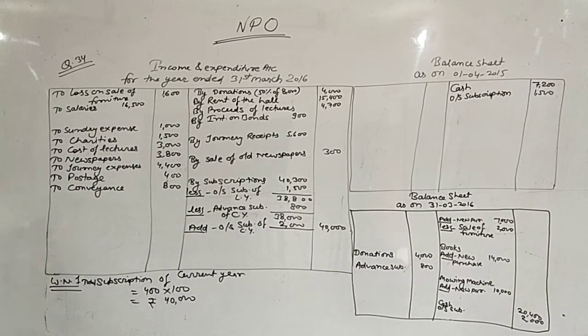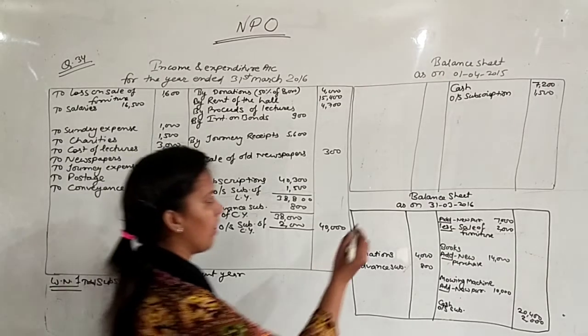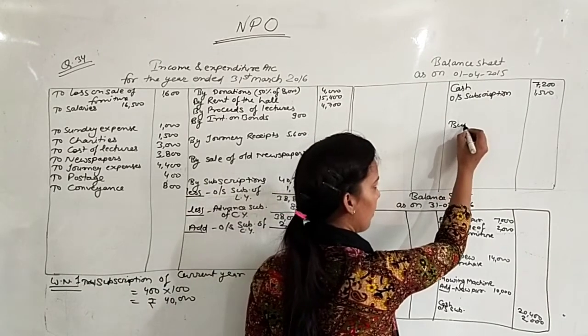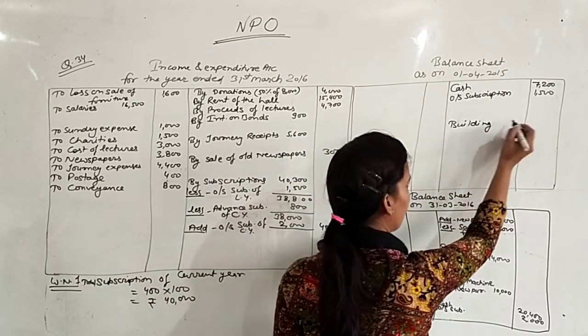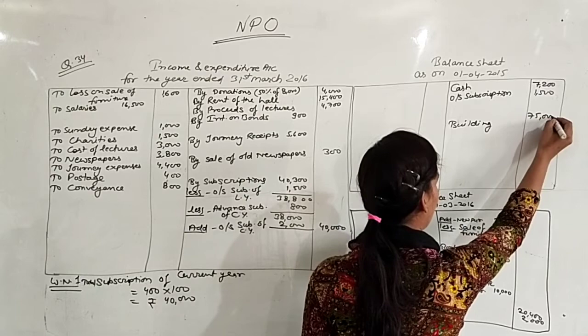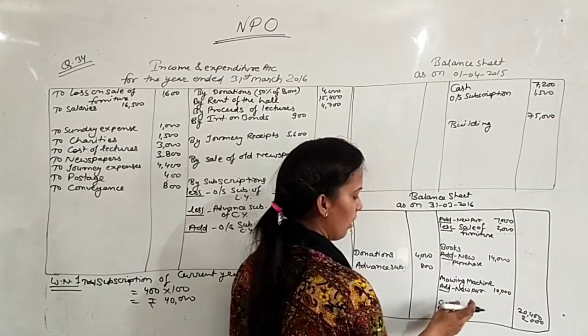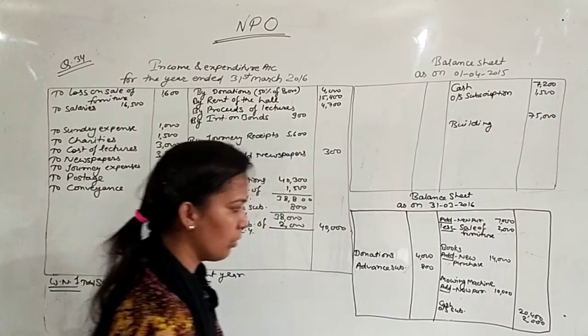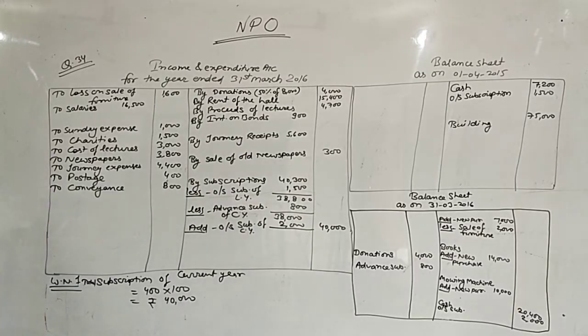Second point. On 31st March, the trust owned building 75,000. Building 75,000 means assets. And this same building we will show in asset side also in the closing balance sheet.